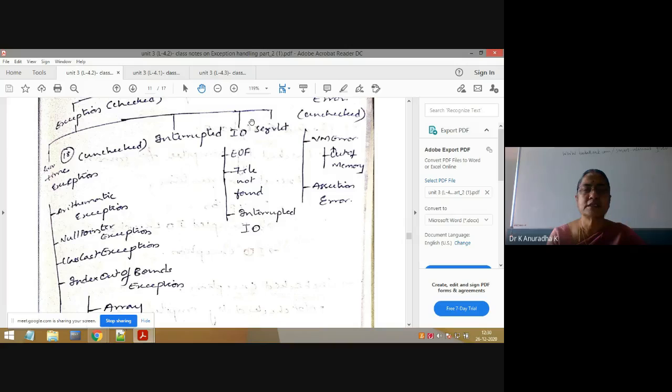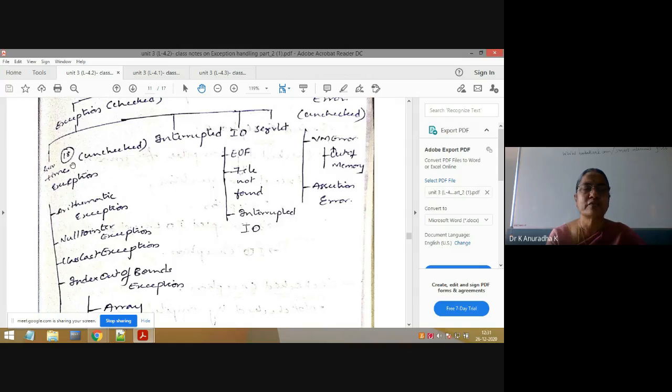Now you may get one doubt: how do we know whether it is a checked exception or an unchecked exception? You can remember it like this. Runtime exception is an unchecked exception, and under runtime exception we have these subclasses. Including runtime exception and its subclasses, there are only 18 unchecked exceptions in total. If you remember all these 18 unchecked exceptions, the remaining all are checked exceptions.